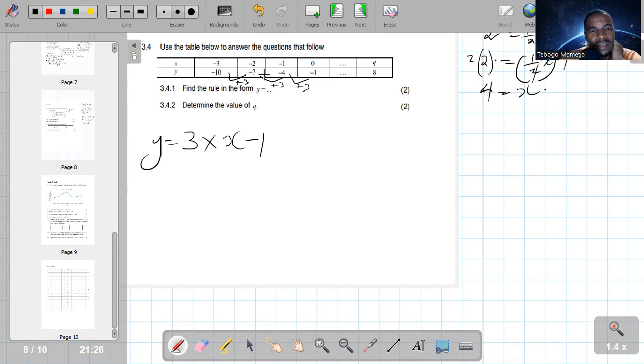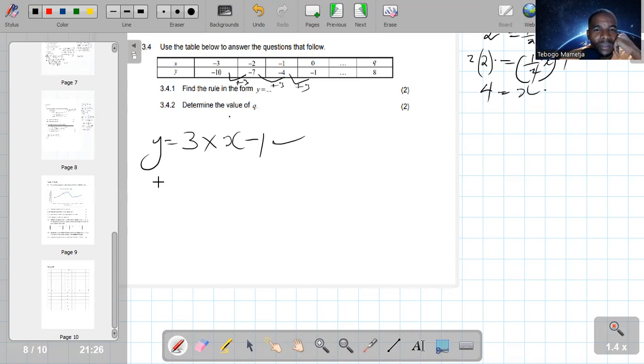So there was a difference of 3. So every time you multiply an input by 3, you subtract a 1. So you multiply by 3, which is going to be -6, minus 1, -7. You multiply by 3, which is -3, minus 1 is -4. So that is how it was found.